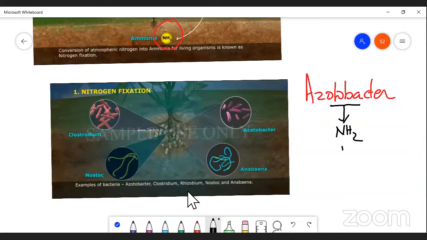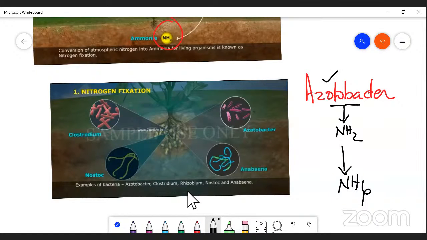This is a process by which ammonia is formed with the help of Azotobacter. That is one example.